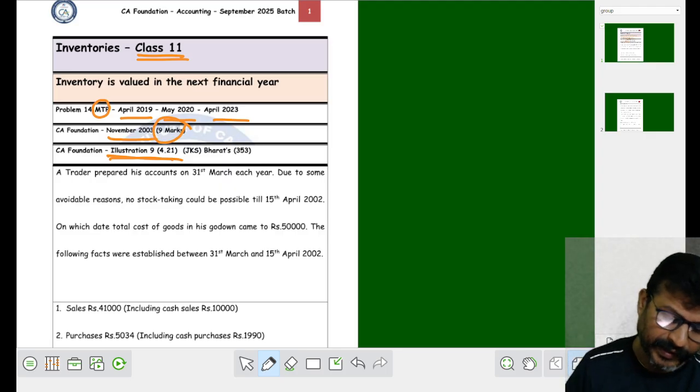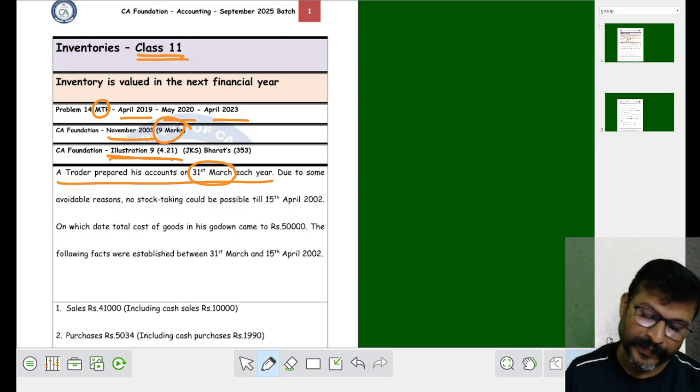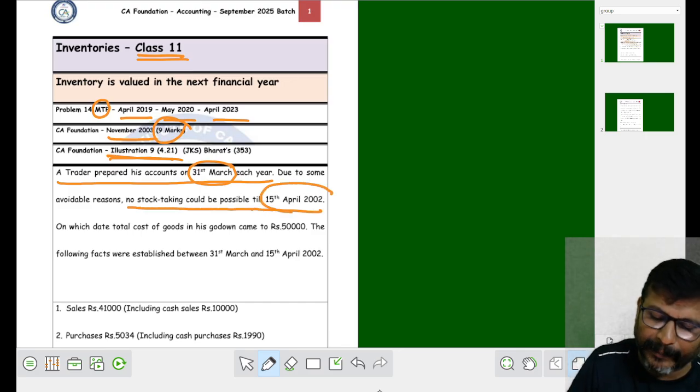See, my dear student, a trader prepared his accounts on 31st March every year. When the accounts are closed, on 31st March, due to some avoidable reasons, no stock taking could be possible till 15th April.